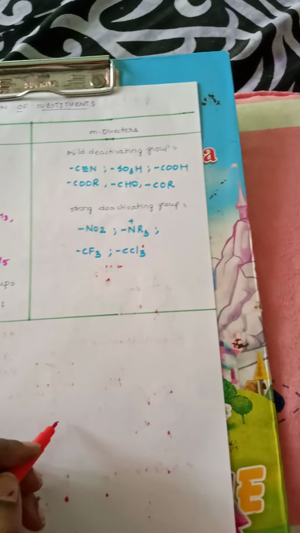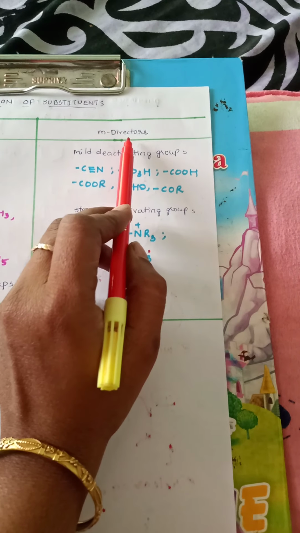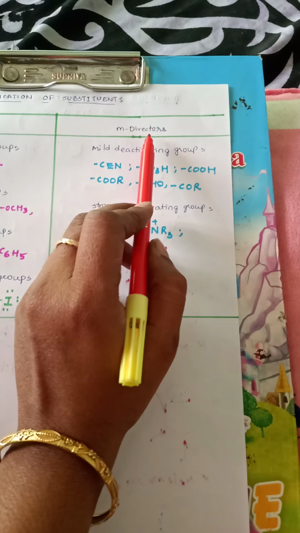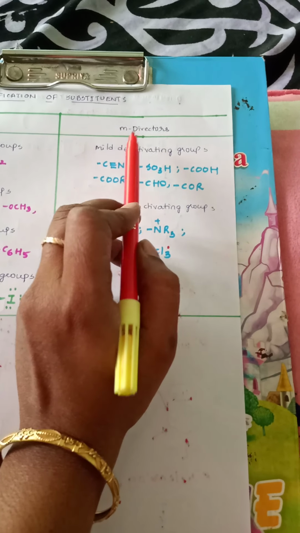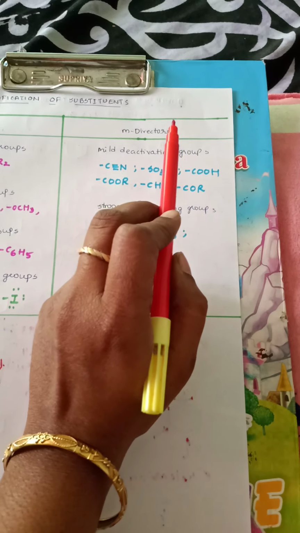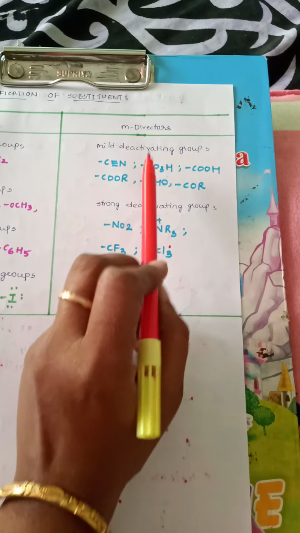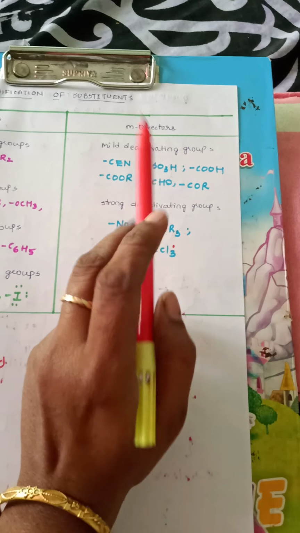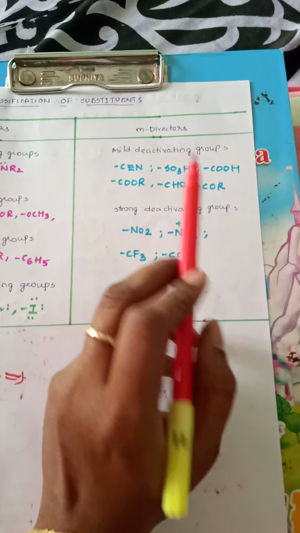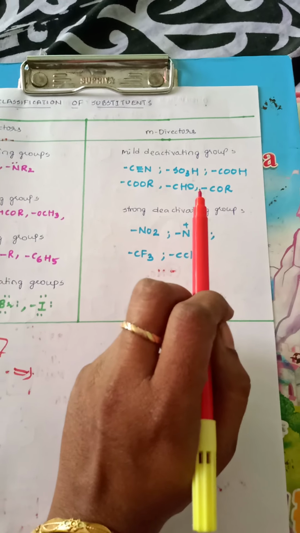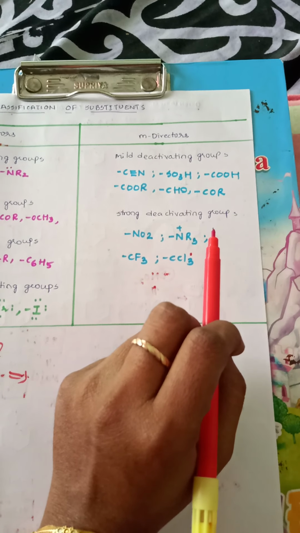In the same way, all ring electron withdrawing groups are examples of meta directors, and they are said to be deactivating groups. Why they are said to be activators and why deactivators, I will explain in the next classes while giving individual examples.